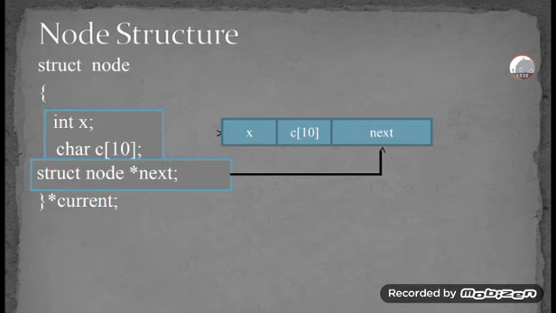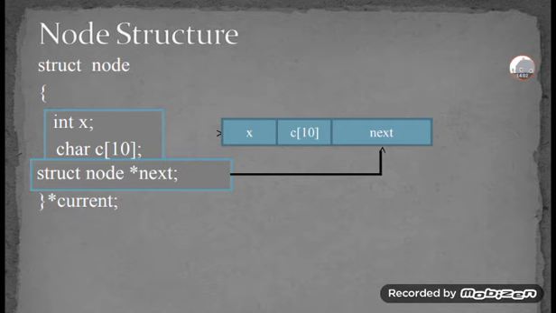Struct node star next. The star indicates a pointer variable, which is having a pointer variable. That means the address of that variable. And then end brace, having star current variable having that node itself.